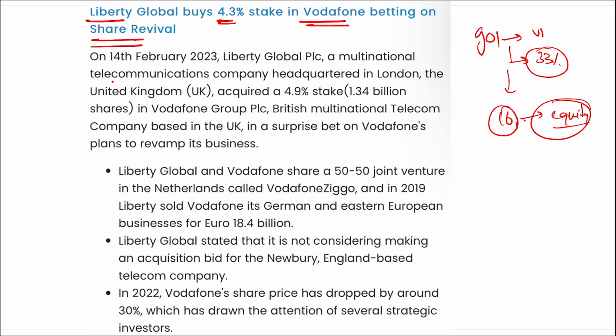Alright, and now apart from this, remember Liberty Global, a multinational telecommunication company headquartered in London, UK, has acquired 4.9% stake in Vodafone Group. Alright, so that they can reach to the next level. This stock that was hovering, or you can say the stock that has plunged below even 7 rupees, should grow now. Alright, because even the Government of India has their stake, that is almost 1/3 stake in it.